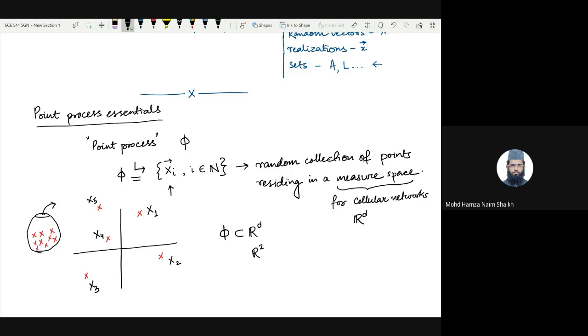Remember a couple of things. The number of points coming out of this bag can be random. It can be fixed as well, but for the generalized example, they are random. They are countable. I hope everybody knows what countable and uncountable is. For the sake of repetition, countable sets are sets which have a one-to-one correspondence with the set of natural numbers. For example, the set of integers is a countable set. It has infinite elements, but it is a countable set.